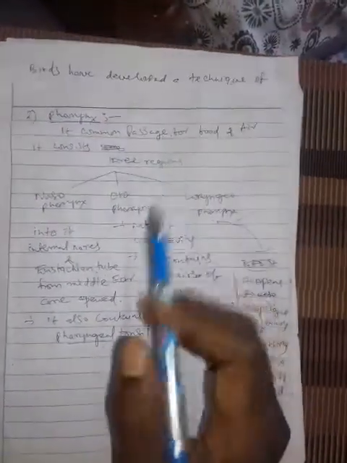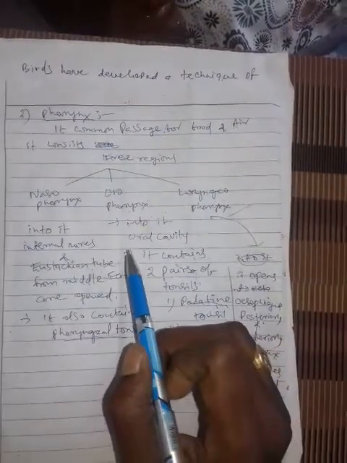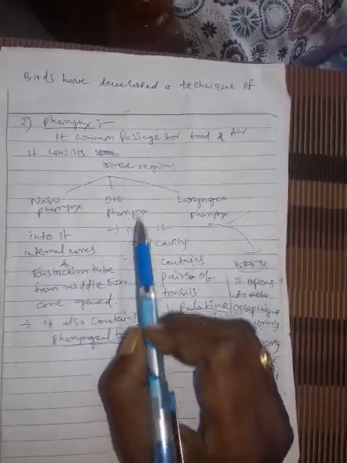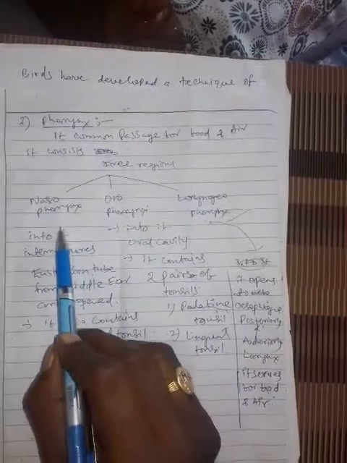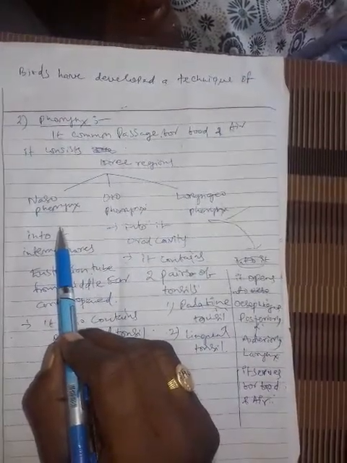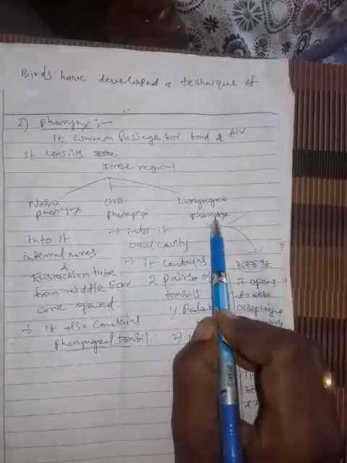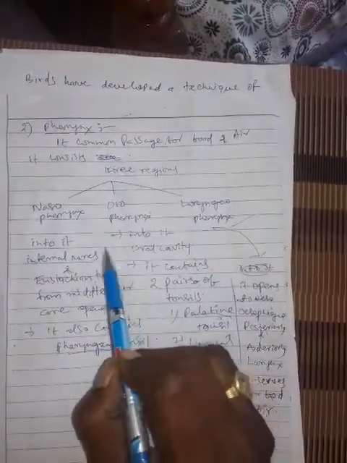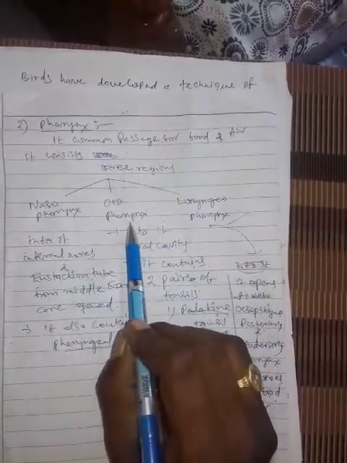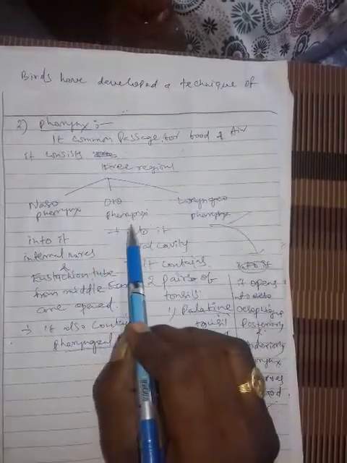Hi students, this is the respiratory system. The parts of the pharynx. The pharynx has three parts. They are nasopharynx, oropharynx, and laryngopharynx. In the last class we learned about two parts of the pharynx. They are nasopharynx and oropharynx.